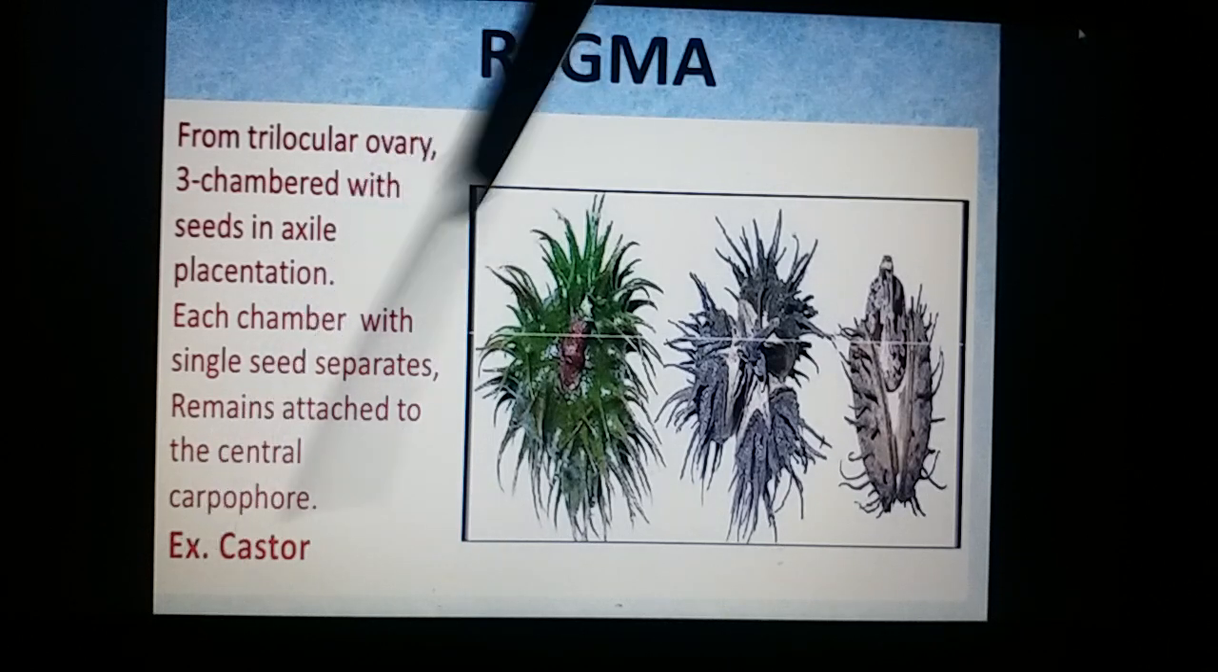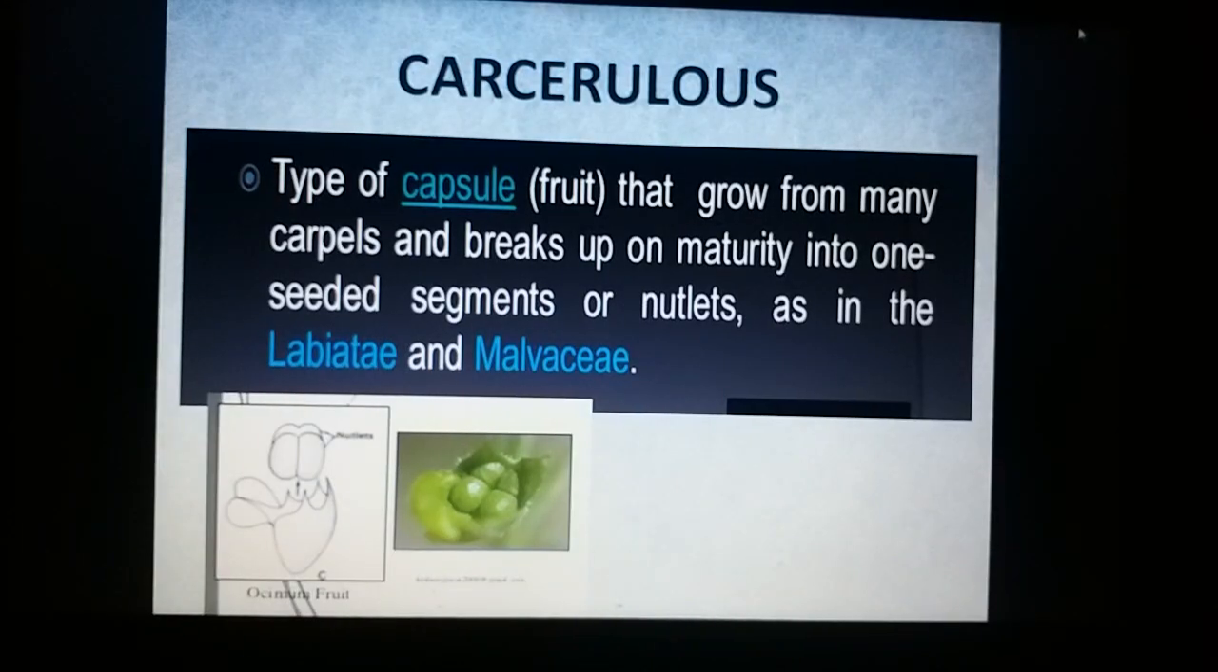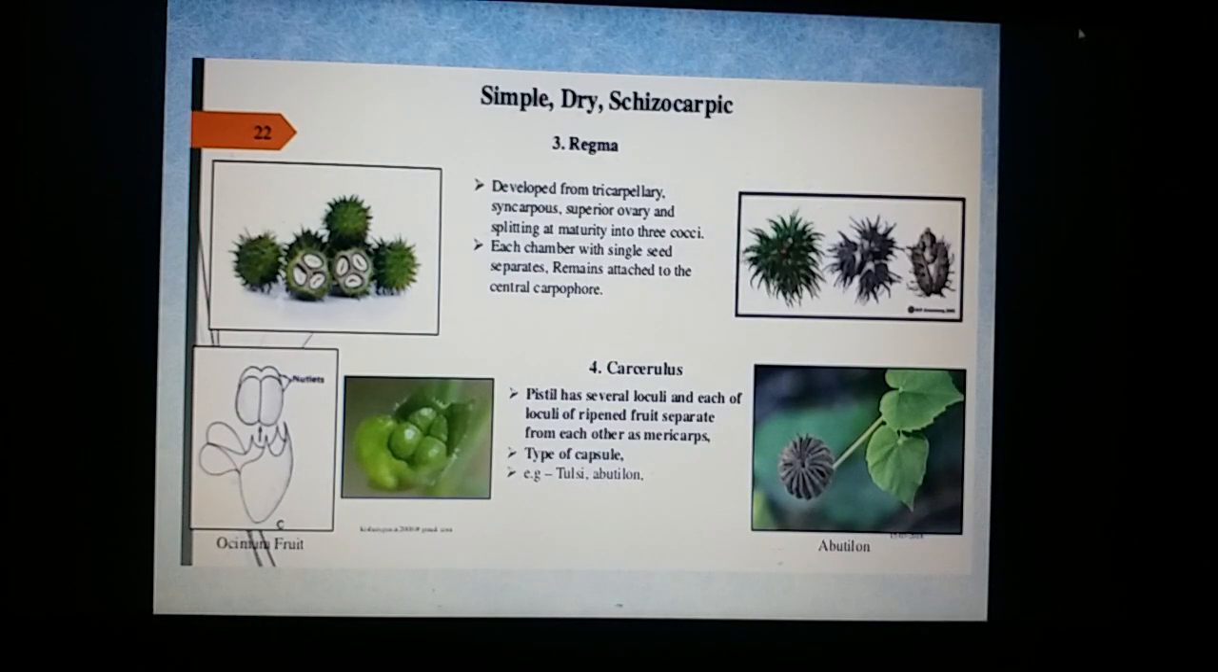The best example for that is Ricinus, the castor. Regma forming 3 pieces. And Carcerulus is a labiate character, a fruit developing from a bicarpellary, tetralocular ovary. The fruit dehisces, forming 4 pieces, 4 mericarps. Each mericarp behaves as a nut, hence they are called nutlets. Best example is Ocimum.